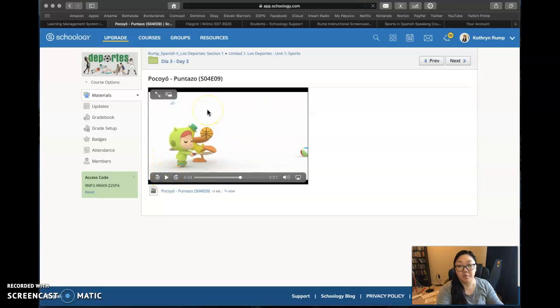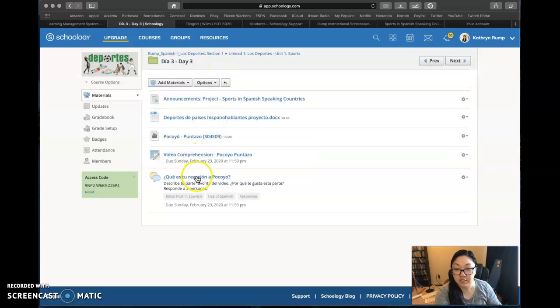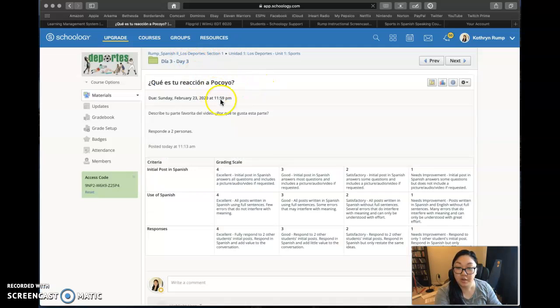And the video is all about Pocoyo and his friends playing sports, and there will be accompanying questions and a discussion board. It gives you the rubric here, responding in Spanish and responding to 2 classmates.